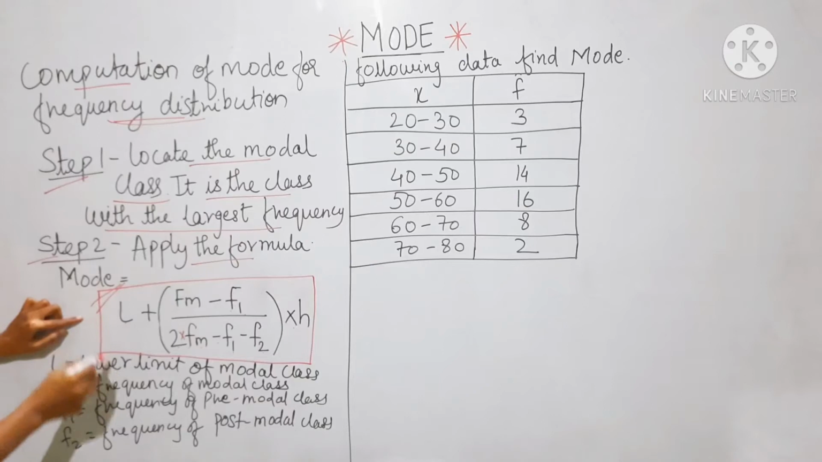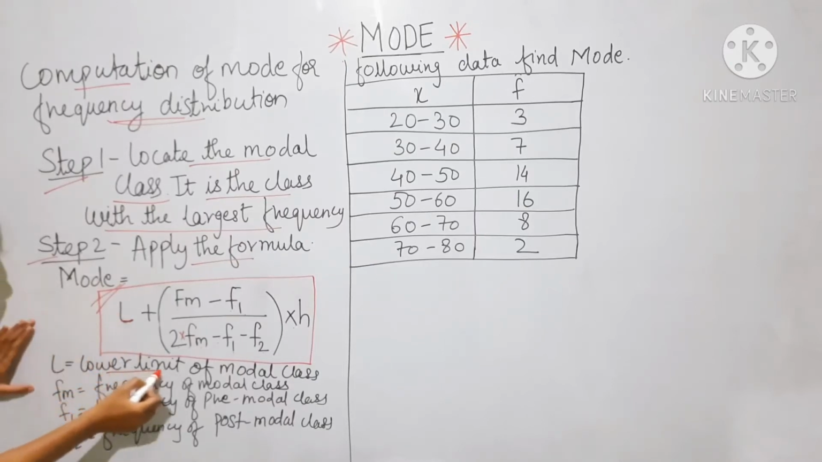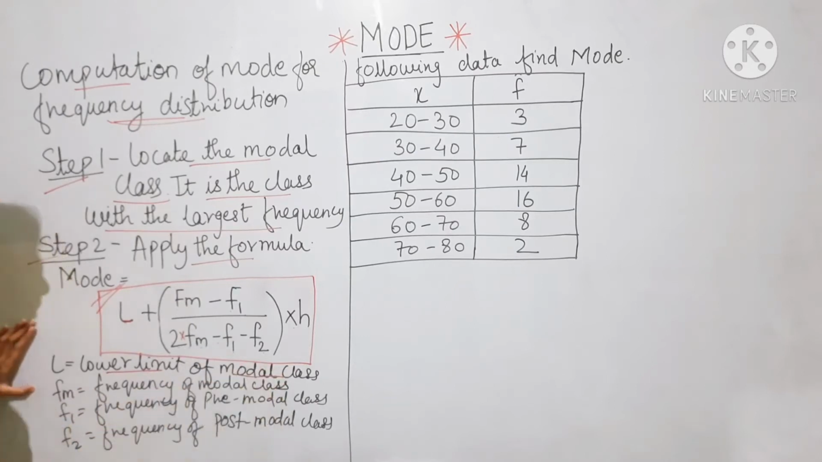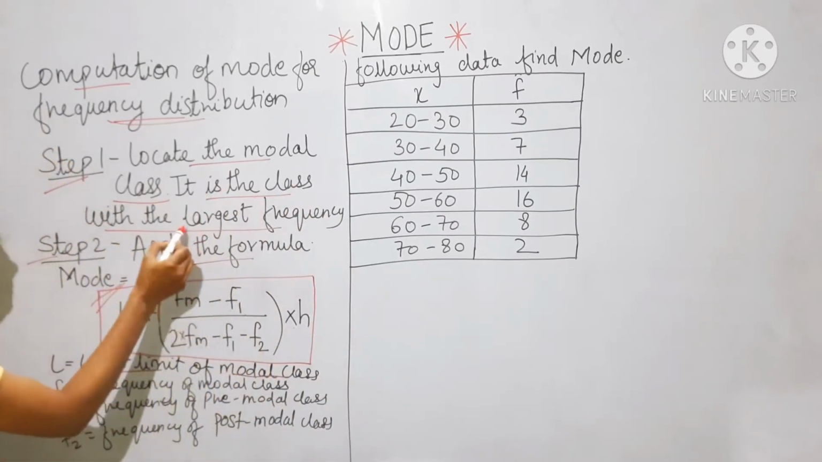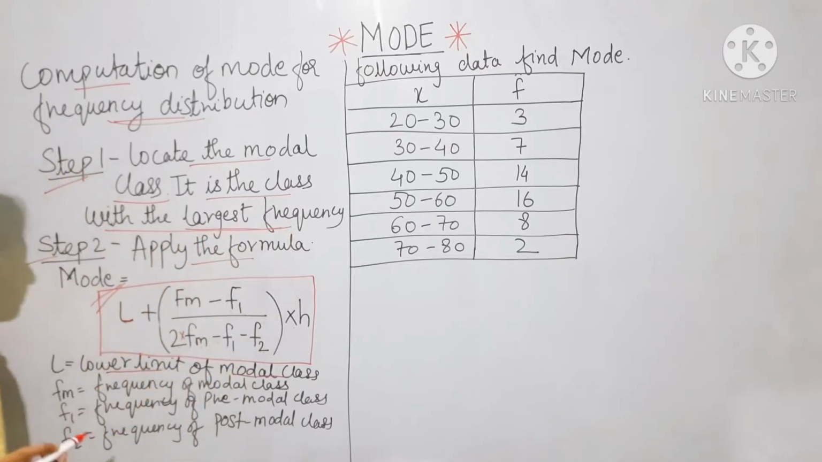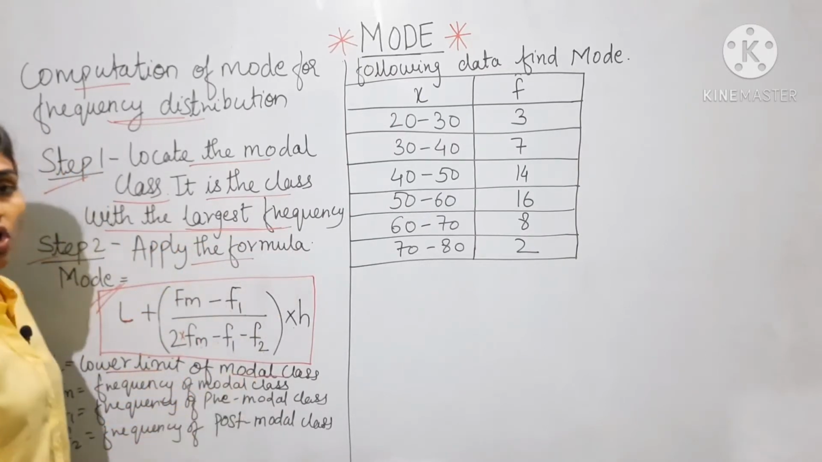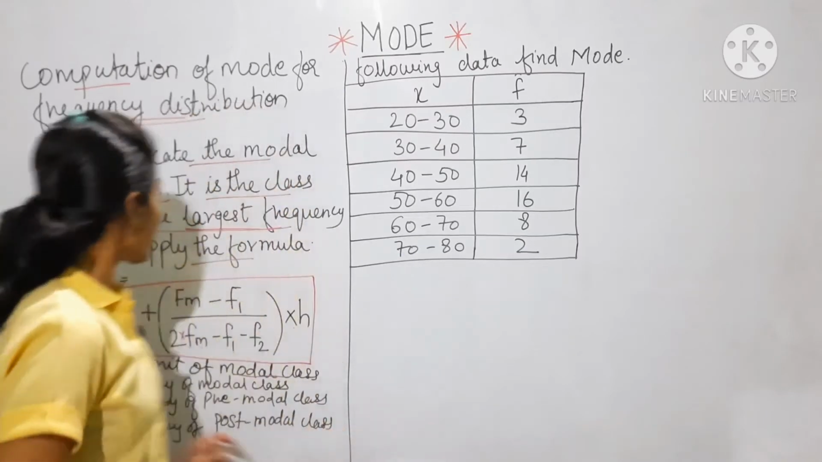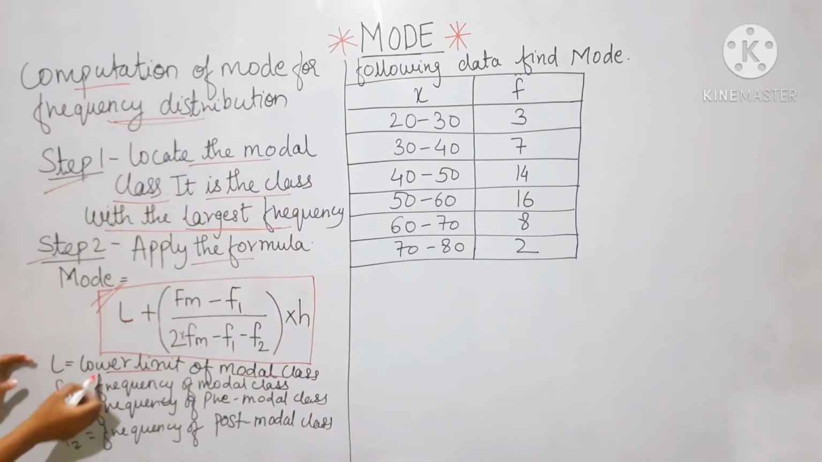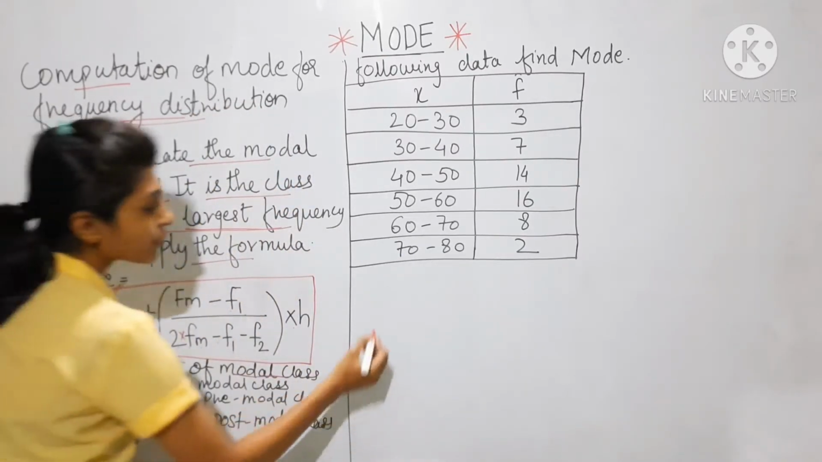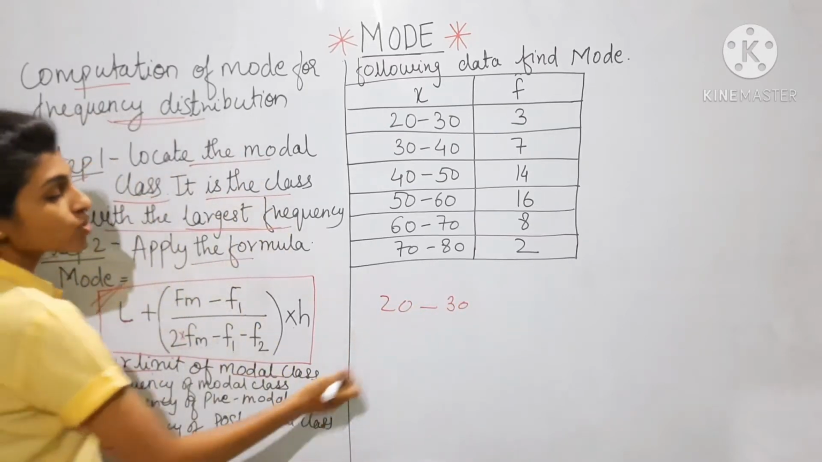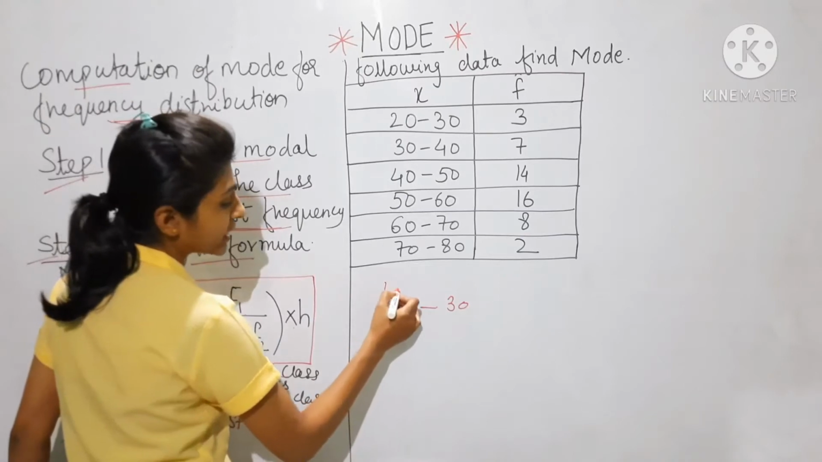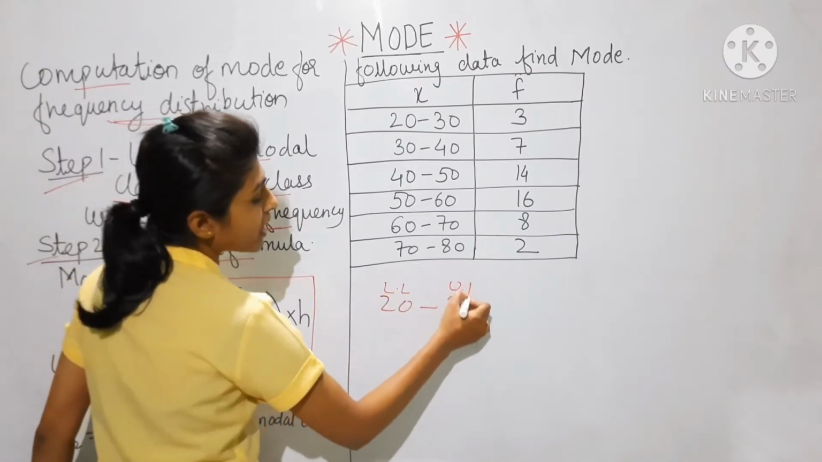Now in the formula, L means the lower limit of the model class. Model class, as I said earlier, is the class with the largest frequency. That class will be called the model class. So in the formula, L means lower limit. Suppose 20 to 30 is there. The lower limit will be 20, and 30 will be the upper limit.